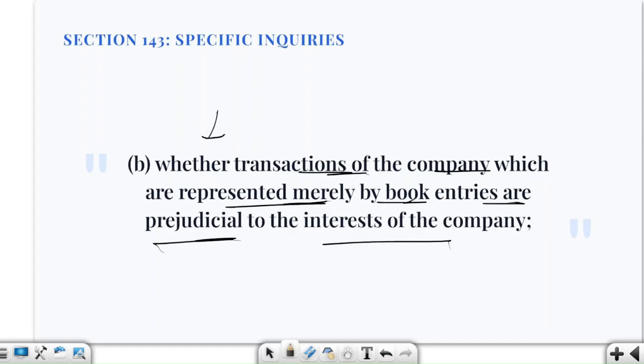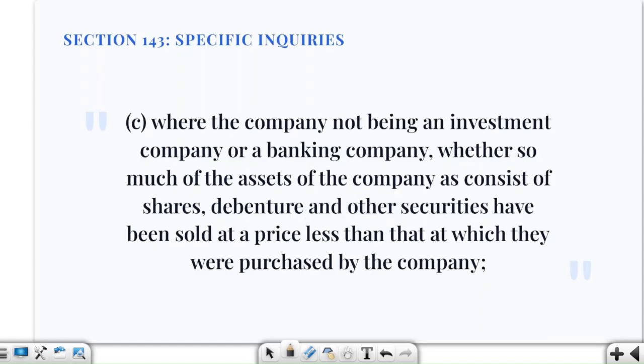So let us say XYZ Limited has recorded 20 lakh rupees receivables from A Limited. Now you will see that there was actually no genuine transaction, it was merely a journal entry. So the auditor asks, is this book entry transaction harmful to the company? A book entry without any substance is a situation in which our auditor will investigate.